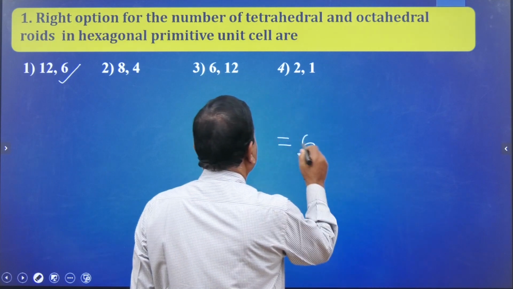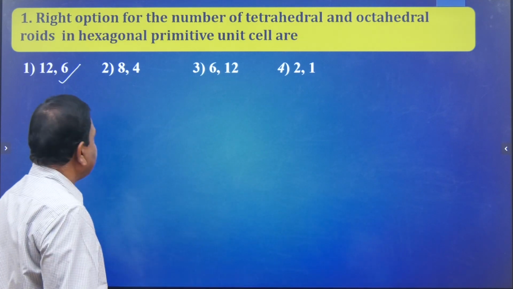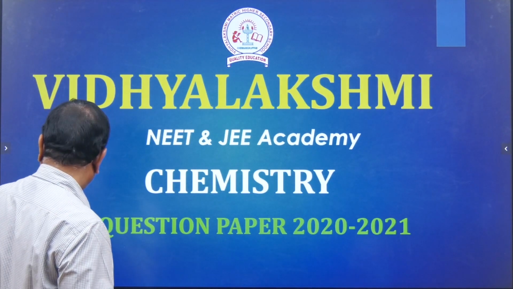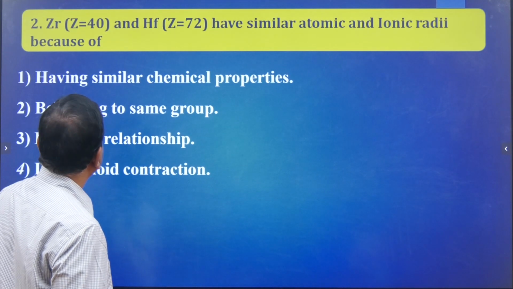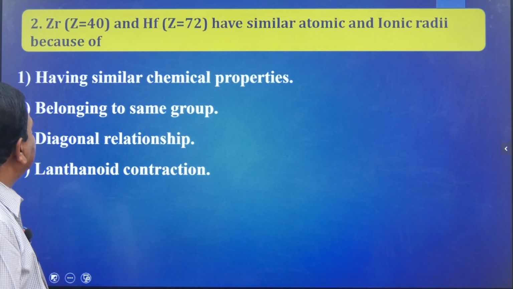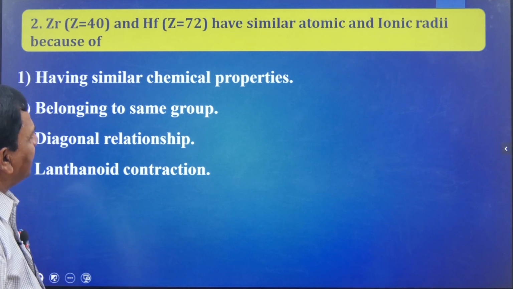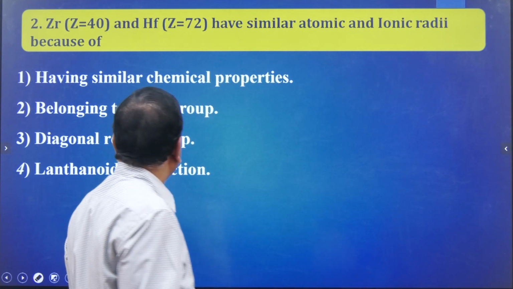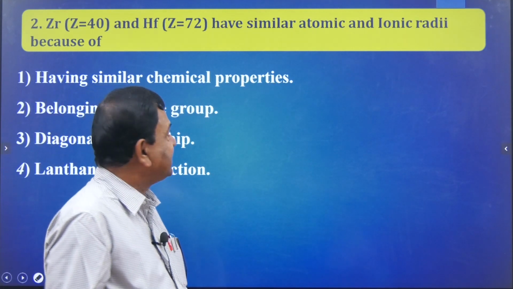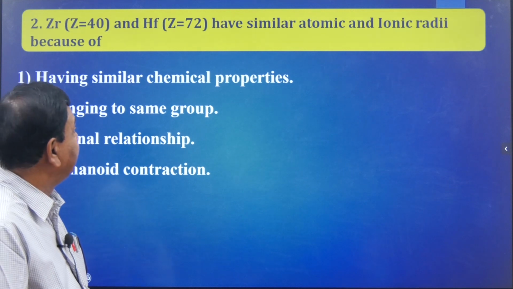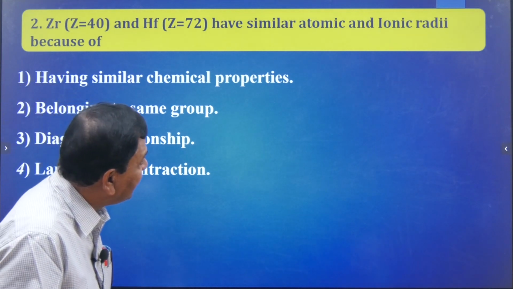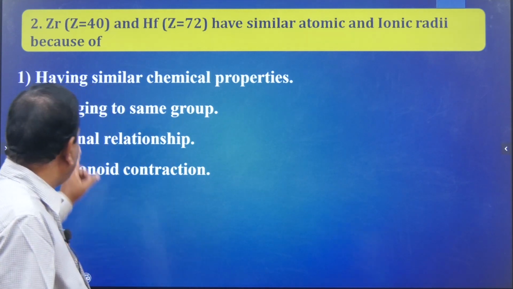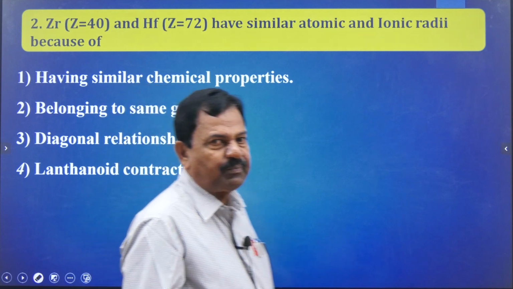So we are going to pass on the second question. Zirconium and hafnium have similar atomic and ionic radii because of, number 1, having similar chemical properties.